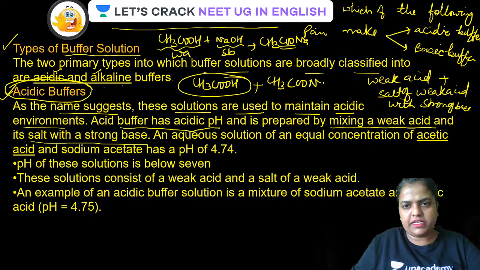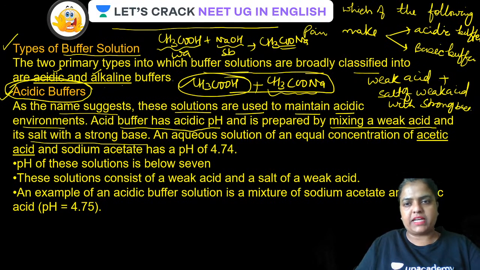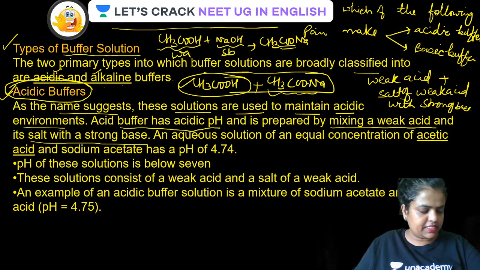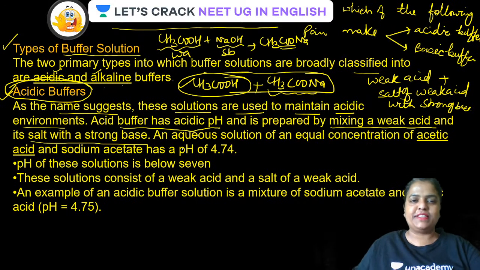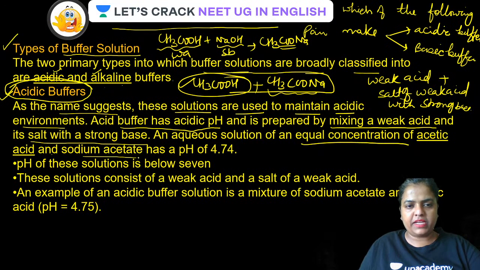Is that clear? These two are mixed and acidic buffer is prepared. You have to take an acid and a salt of the acid with a strong base. Is that clear, guys? If it is clear, note it down. Now, an aqueous solution of an equal concentration of acetic acid and sodium acetate has a pH 4.74.